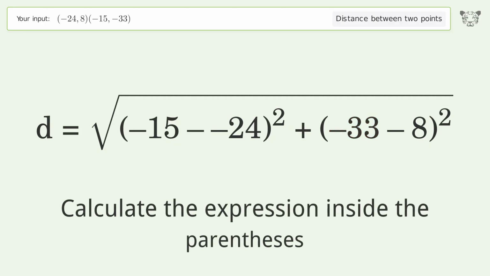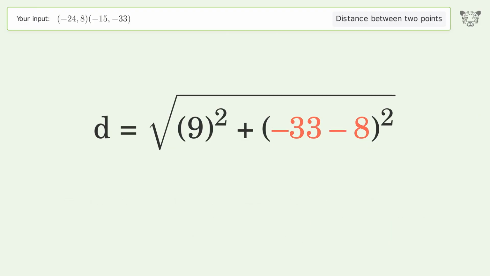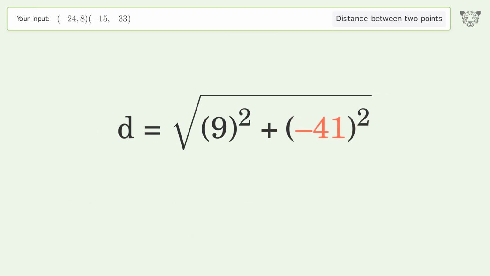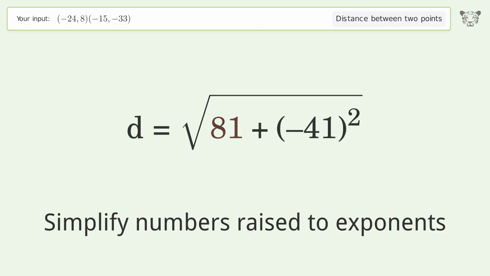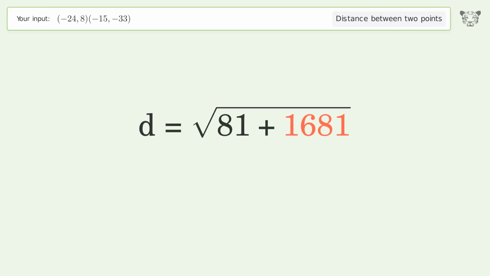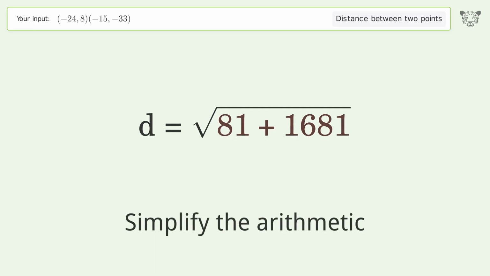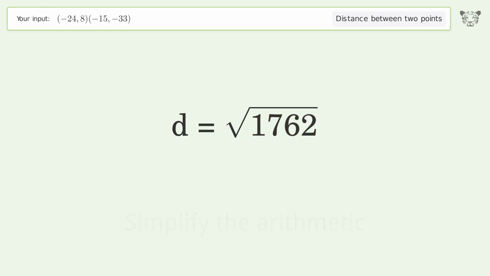Calculate the expression inside the parentheses. Simplify numbers raised to exponents. Simplify the arithmetic. And so the distance between the 2 points is the square root of 1762 or 41.976.